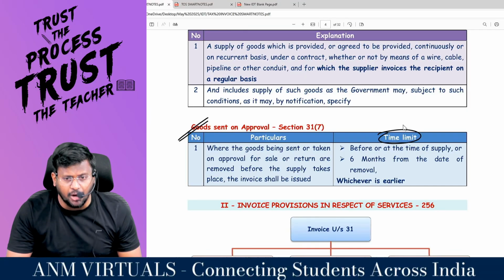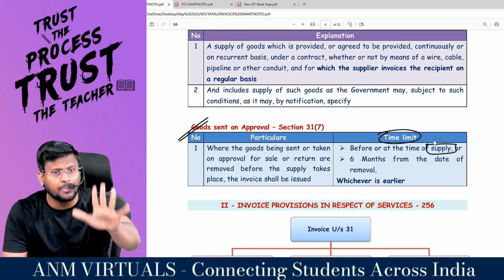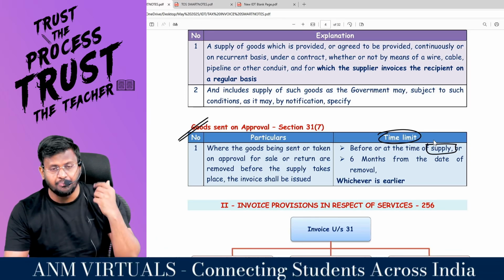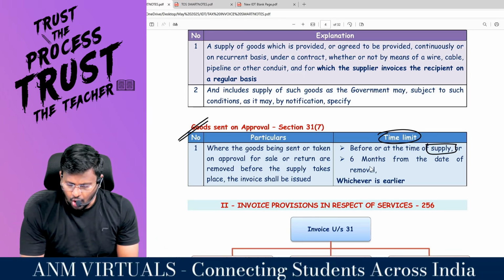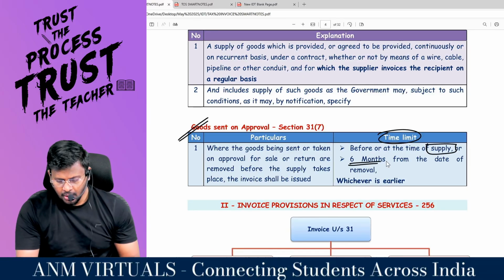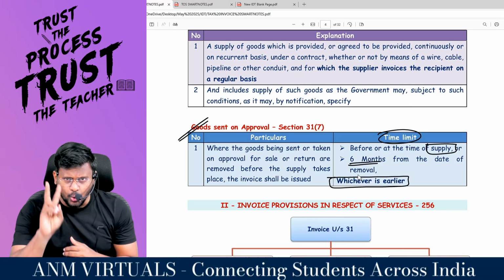Before or at the time of supply, when you say, okay sir, it will become supply. It is not the time when I am sending the goods to you. That's why before or at the time of supply, or 6 months from the date of removal, whichever is earlier. So, two time limits are there.